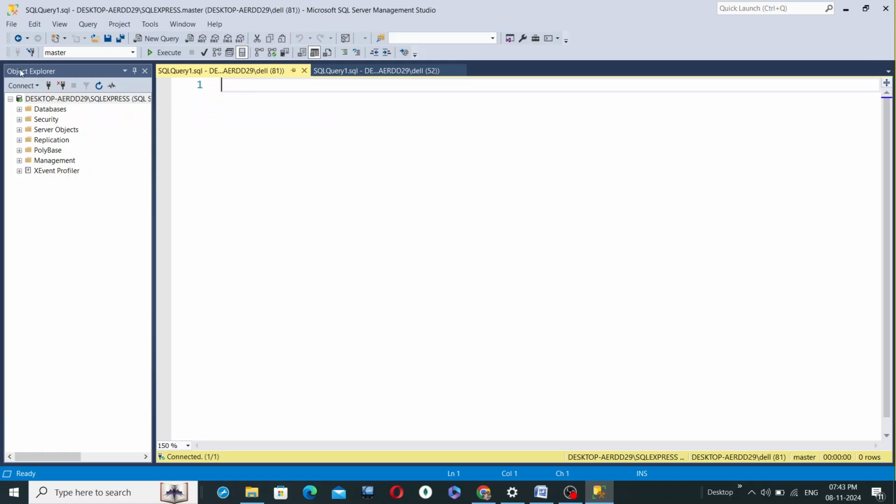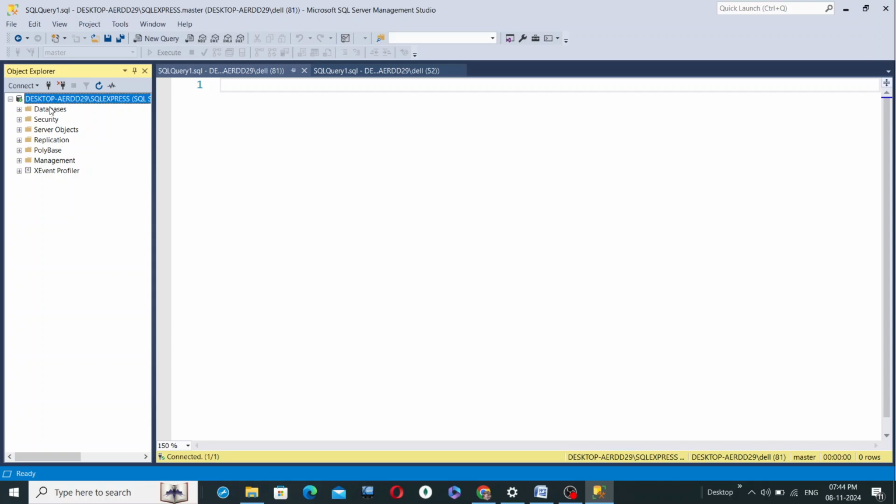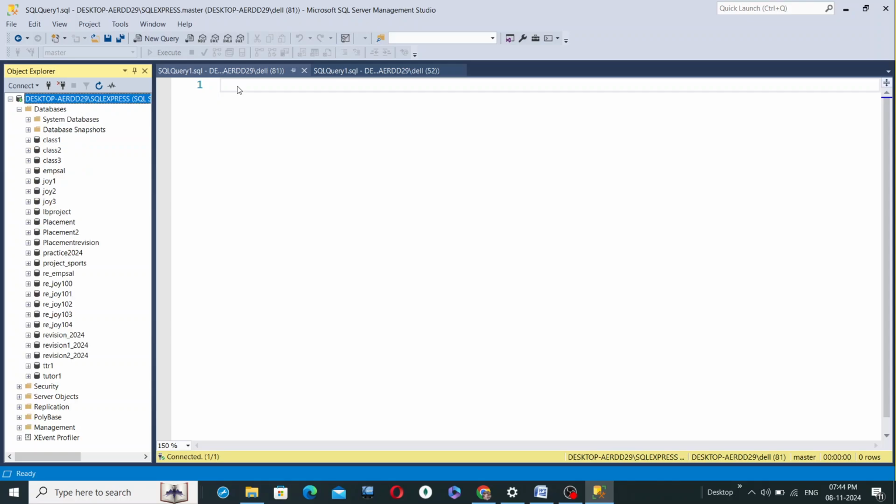Now on the left hand side you see something known as the Object Explorer. Under the Object Explorer I have the server name, and under it various folders. The most important one is the databases folder. You can expand it by clicking the plus button, and as you can see, you have system databases, database snapshots, and then class 1, class 2, class 3.